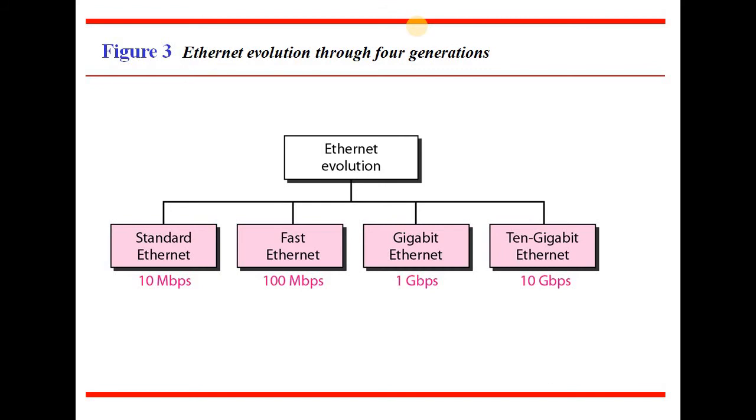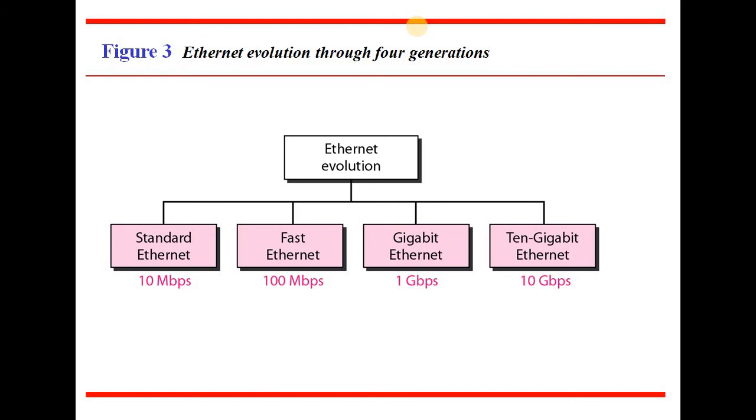Similarly, fast Ethernet is going to send only 100 Mbps of data across the network. If it is more than that, then you have to go for gigabit. The evolution has taken place from the original 10 Mbps which you wanted to send, and later the data rate was increased to 100 Mbps, next 1 Gbps for gigabit Ethernet, and 10 gigabit Ethernet for 10 Gbps of data. So this is the evolution of Ethernet.